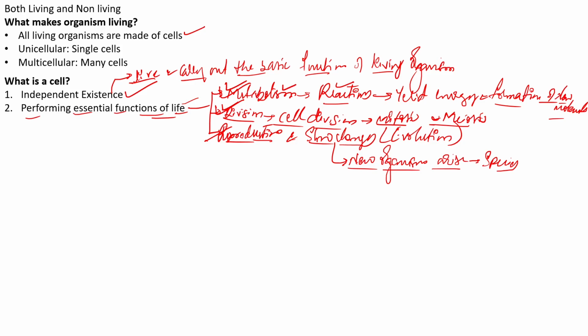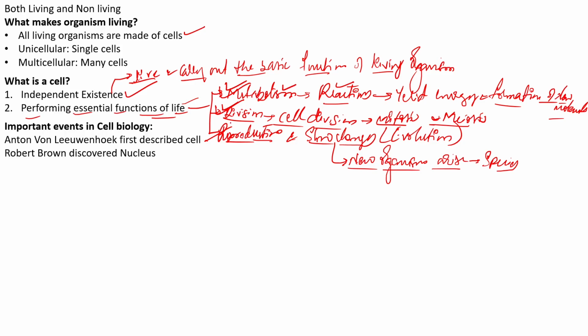Now let us look into some of the important events in cell biology. One of the first persons we have to credit is Anton von Leeuwenhoek. He was the person who described the living cell for the first time. However, we also hear of one more scientist called Robert Hooke.